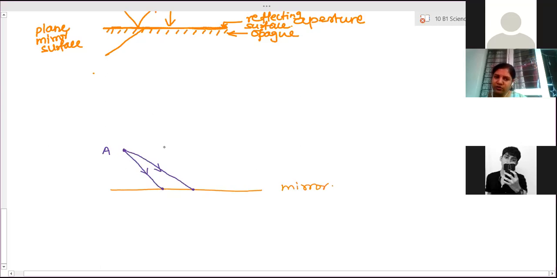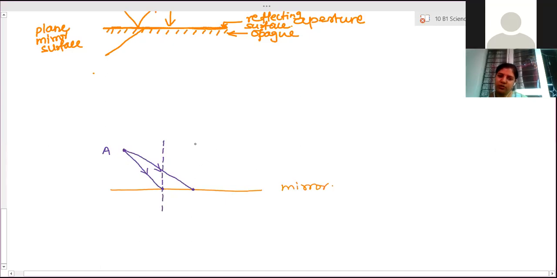Then at this point, we have to draw the normal. At this point also, we have to draw the normal. Measuring angle I, angle R we have to draw. It should be equal to I. So I'm drawing roughly. Like this is one reflected ray, and this is the second reflected ray. Now these two are reflected rays 1 and 2.